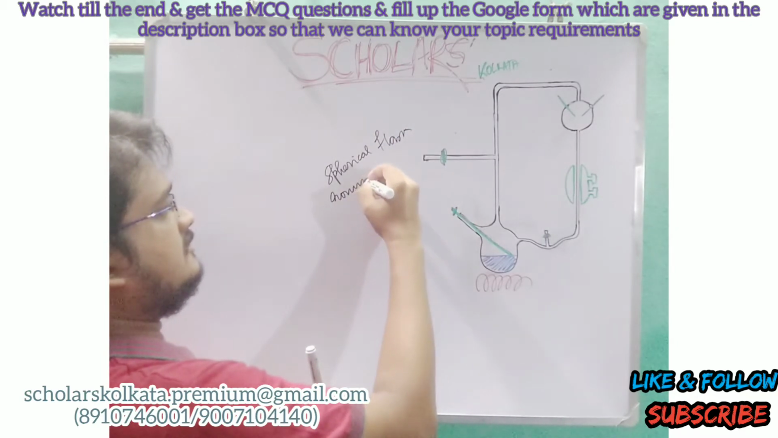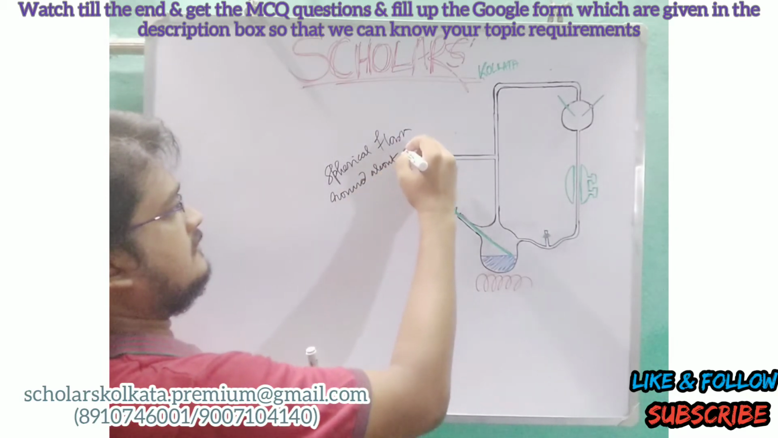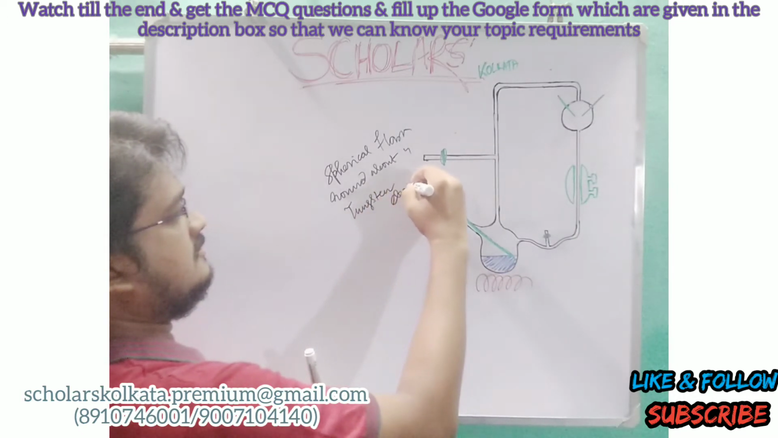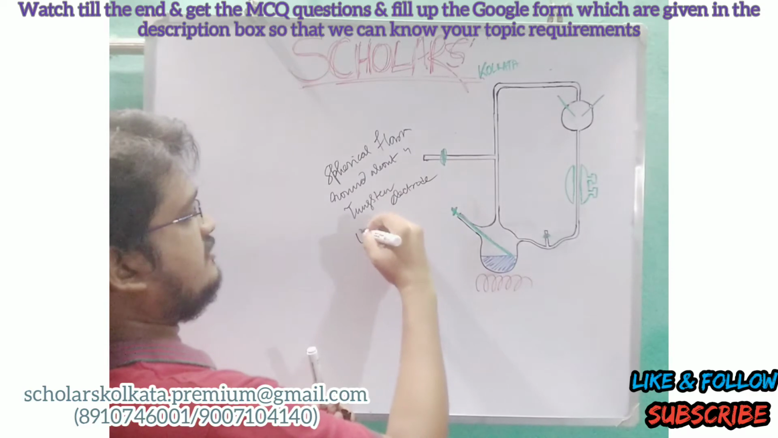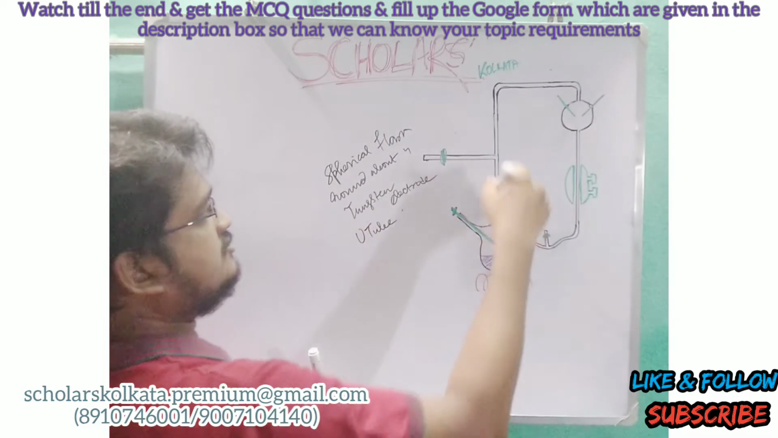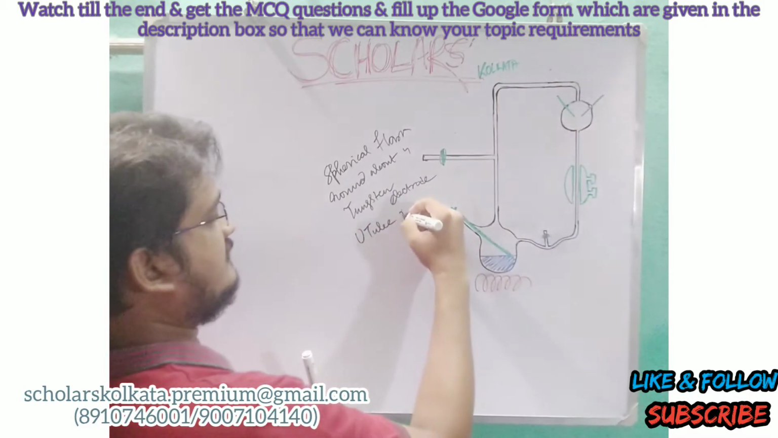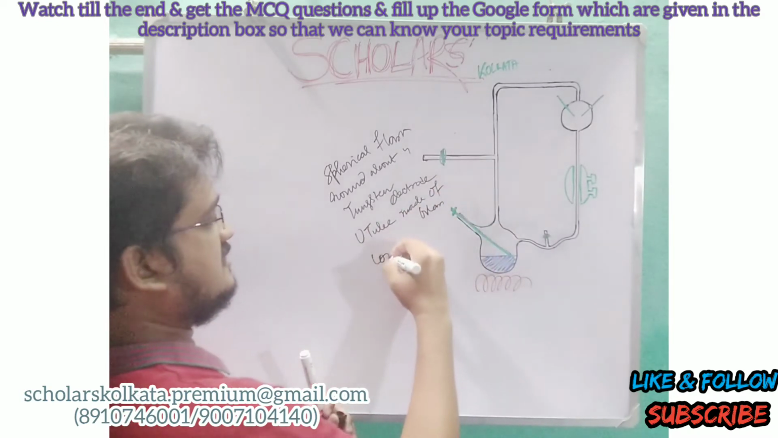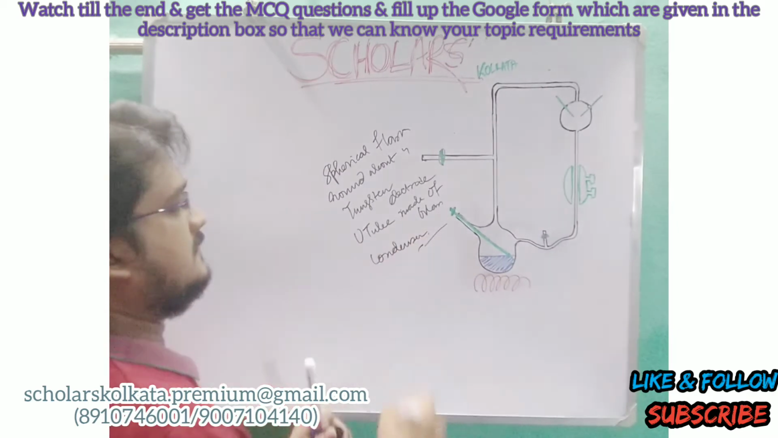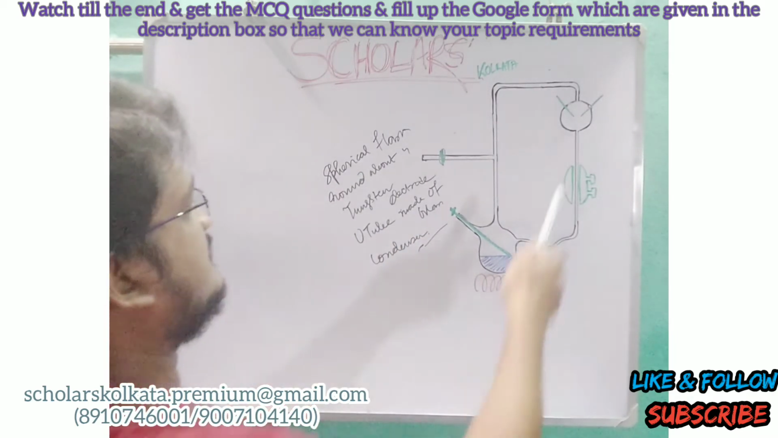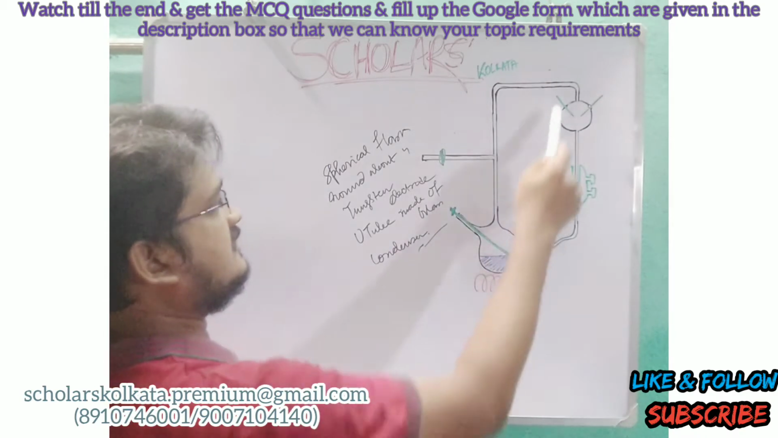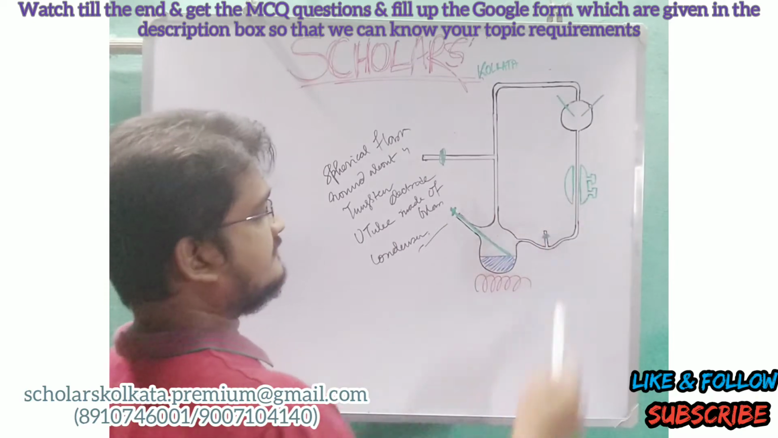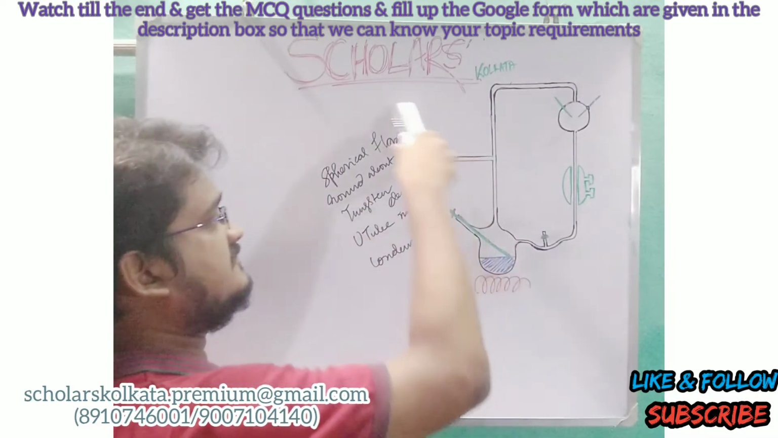a roundabout flask, a tungsten electrode, a U-tube. U-tube means this type of U-tube made of glass, and the last one is the condenser. So these are the equipments: the spherical flask, the roundabout flask, the tungsten electrodes, the U-tube made of glass and the condenser. Let's see the significance of these equipments.